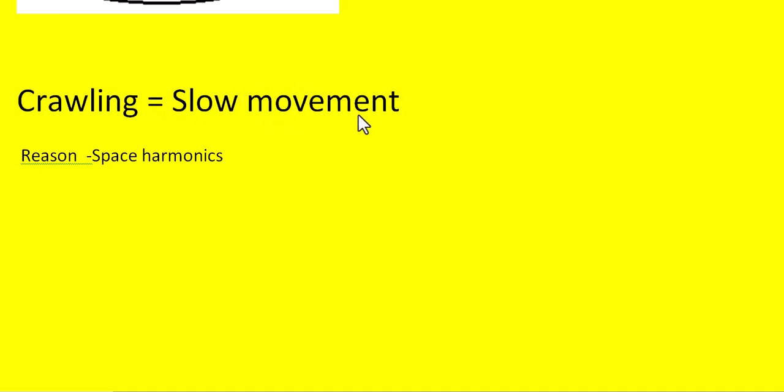Next, crawling. Crawling means it is the slow movement of the rotor, or the motor running at very low speeds, that is less than the standard synchronous speed, near to the synchronous speed. The reason for this is space harmonics present in the air gap of the three-phase induction motor.